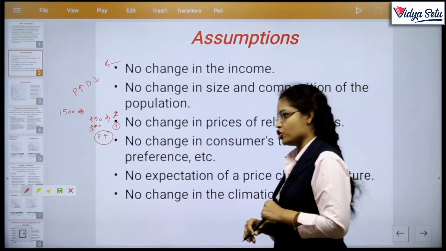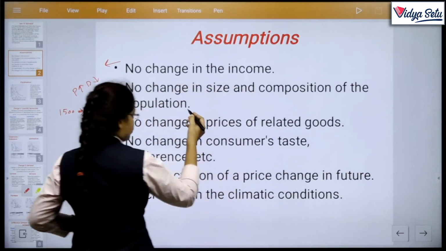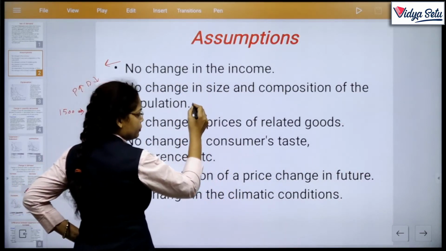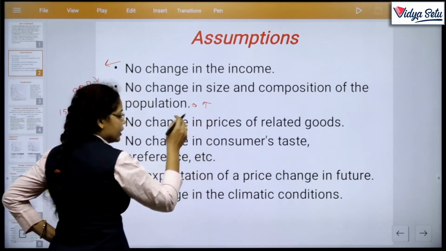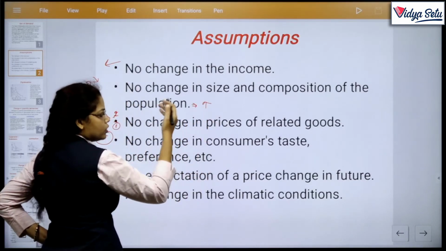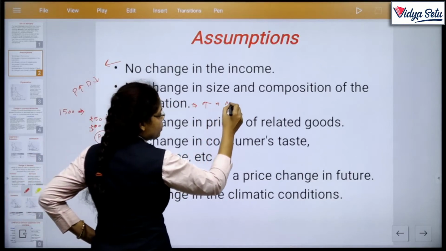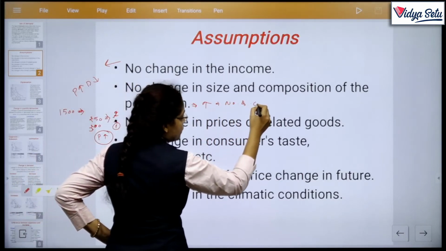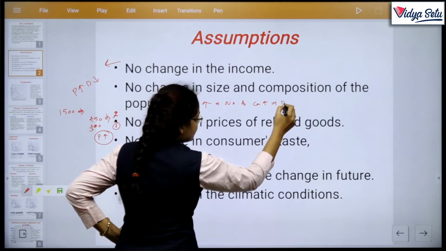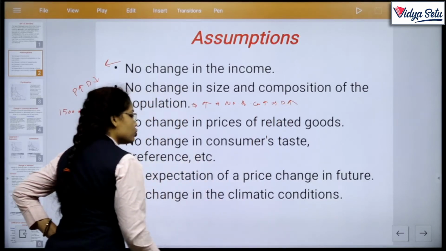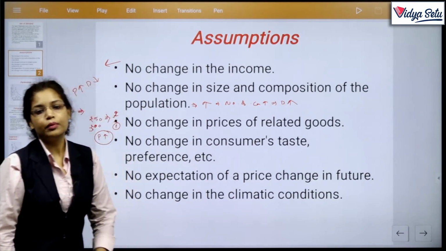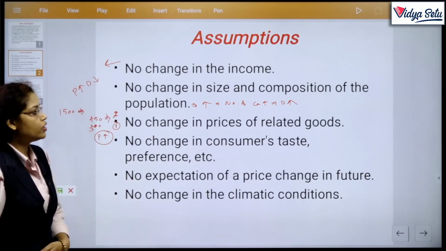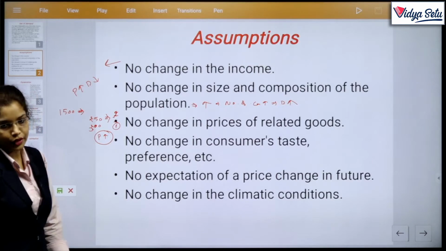no change in size and composition of the population. How does population affect demand? If population increases, in a normal situation, the number of consumers increases, and that is why demand also increases even on increased prices. So here again we assume that there is no change in size and composition of population.